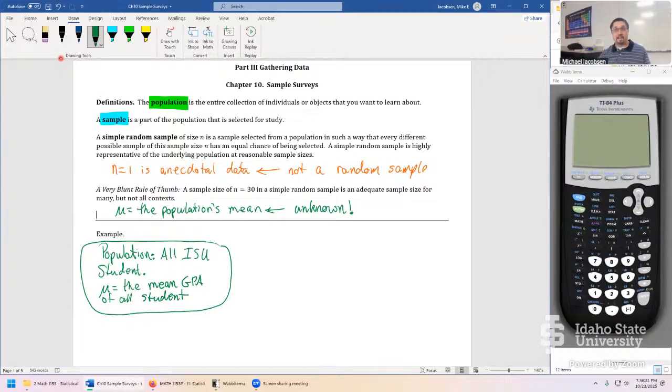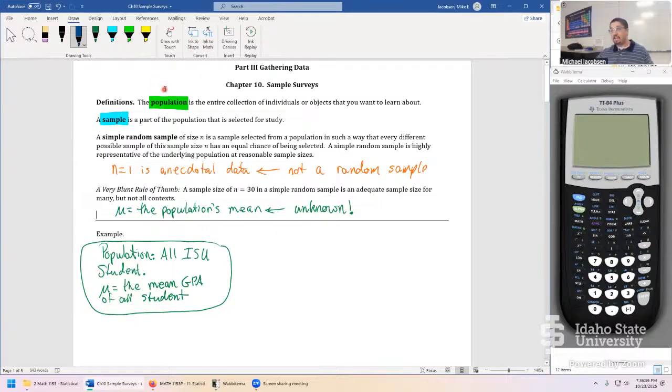It could be an agency in Idaho. It could be a competing university in Utah or Montana. If we want to find out what the mean GPA is of all students at ISU, and we happen to know our average GPA is higher at a different school, that'd be something that we could advertise. It's coveted information. People want to know this. So that would be something that we'd like to study if we are, say, a competing university.